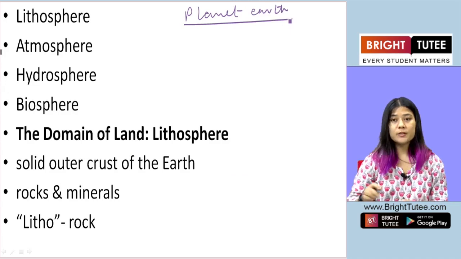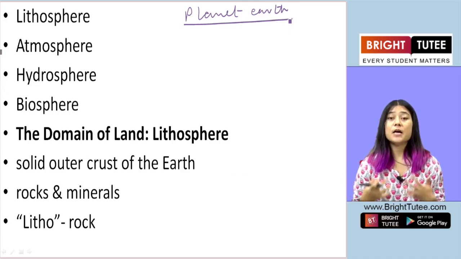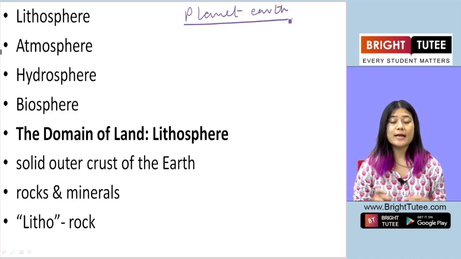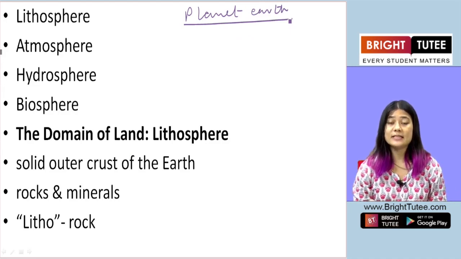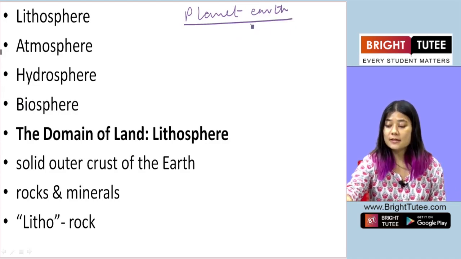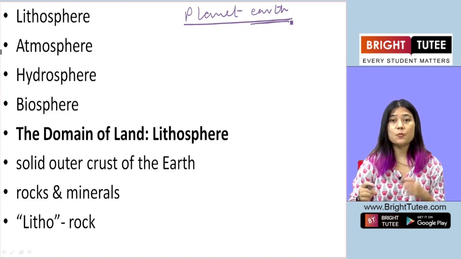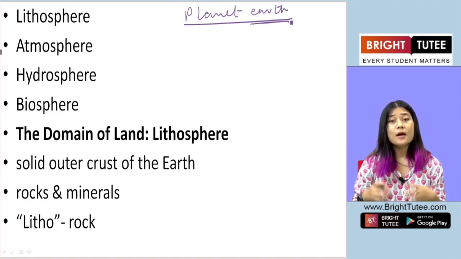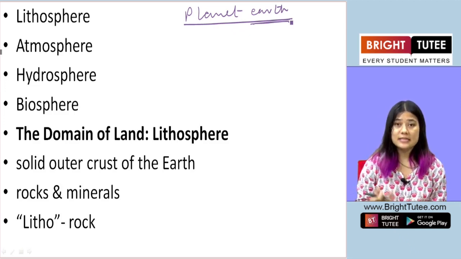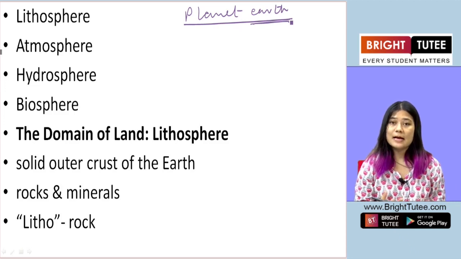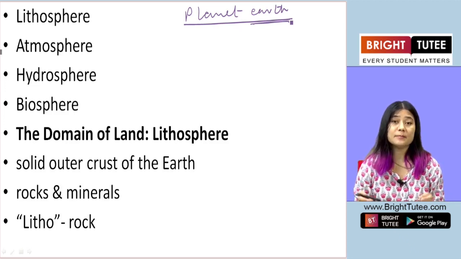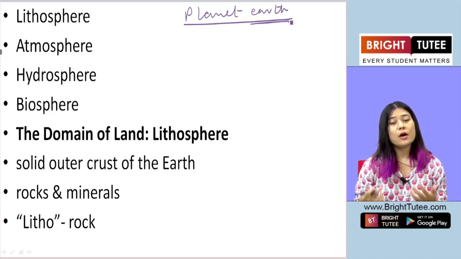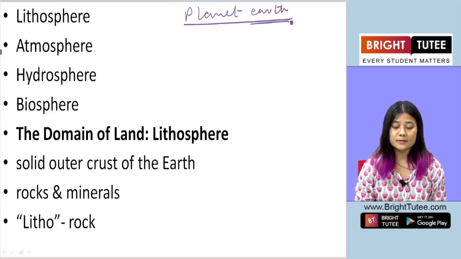Out of all the other planets in the universe, planet earth is the only planet where life is sustained, where human beings, people, animals live, they thrive, plants and trees grow, diverse species of plants and animals and insects grow alongside microorganisms, right?